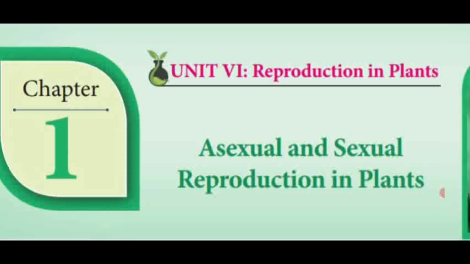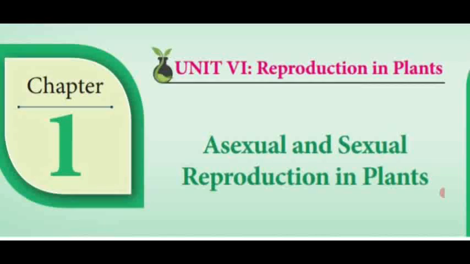Dear students, what is pollination? You already studied in the lower classes. Pollination is nothing but transfer of pollen grains from the anther to the stigma of the same flower or a different flower of the same plant. That is said to be pollination. Today, in this video, we will see how pollination occurs in different plants and what agents are required to transport the pollen grains from the anther to the stigma of a flower.